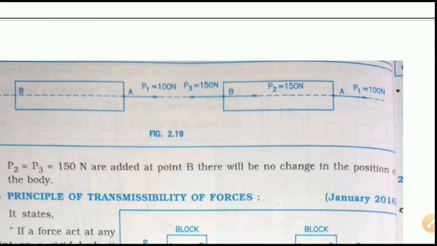Similarly, the same force is applied onto the AB body as shown in figure, but we also apply two forces having the same magnitude, equal, opposite and collinear forces of 150, to the AB body, but nothing changes in the position of the body. So this is the principle of superposition.